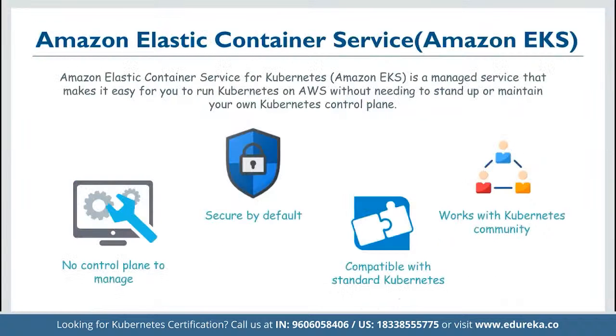And then we have the service named Amazon Elastic Kubernetes Service, called EKS, right? EKS is a fully managed service by AWS, which simply makes it easier for us to run Kubernetes on top of AWS without needing to stand up or maintain our own Kubernetes control plane. So unlike the conventional method, there is no control plane required to manage, and it is secured by default. It is compatible with standard Kubernetes, and it works with the entire Kubernetes community.